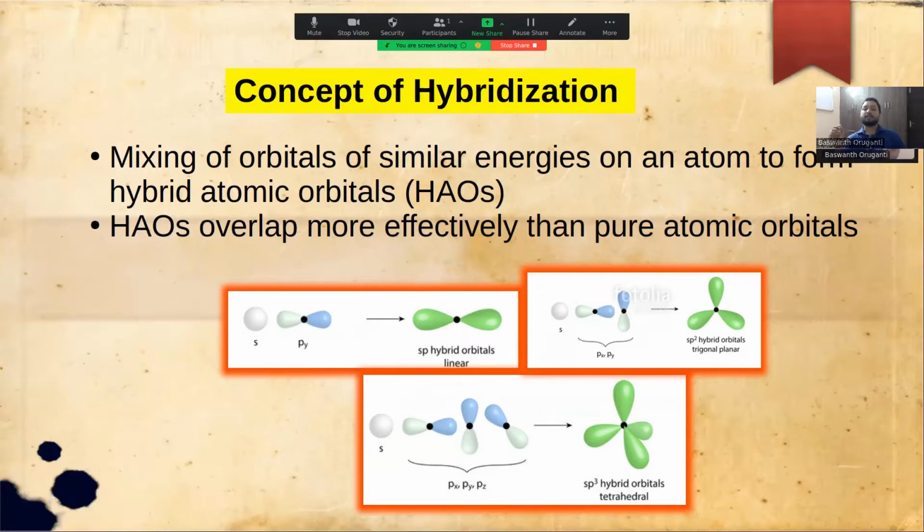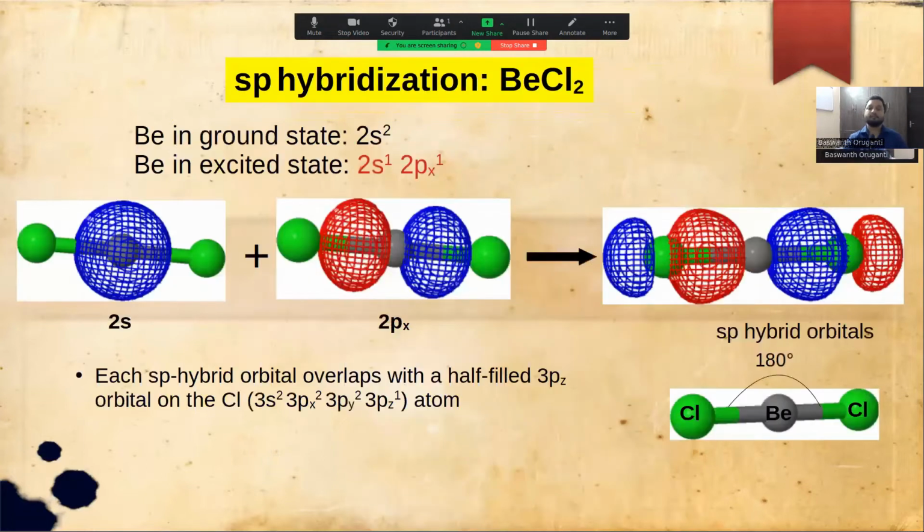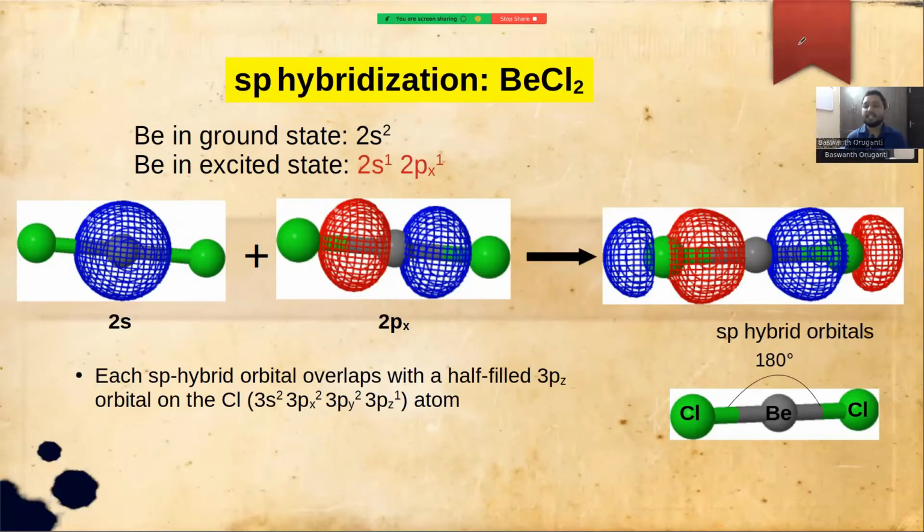So we can have different kinds of hybridization: sp hybridization, sp2 hybridization, sp3 hybridization, sp3d hybridization, sp3d2, sp3d3. Let us discuss these hybridizations one by one, starting with sp hybridization. In the case of sp hybridization, one s orbital and one p orbital combine to give two sp hybrid orbitals. Here I take the example of beryllium chloride to understand the concept of hybridization and bonding.